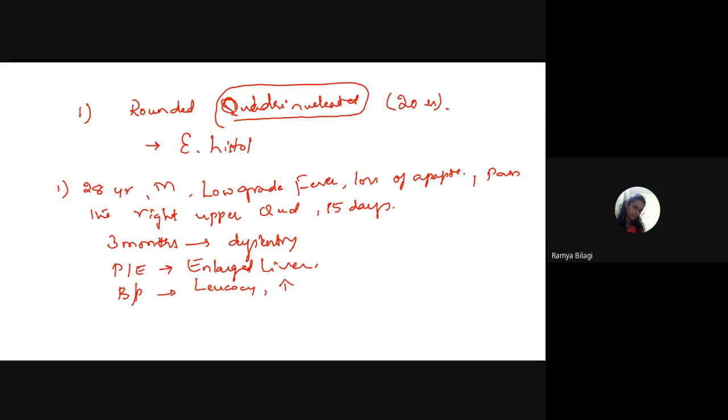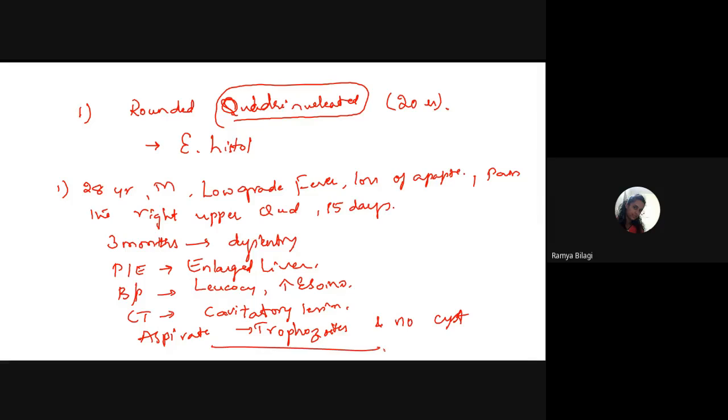Leukocytosis with raised eosinophils, and the CT scan of the liver has shown cavitatory lesions. Then the aspirate of the liver has shown motile trophozoites and no cyst. Now, this particular thing is suggestive of which one?